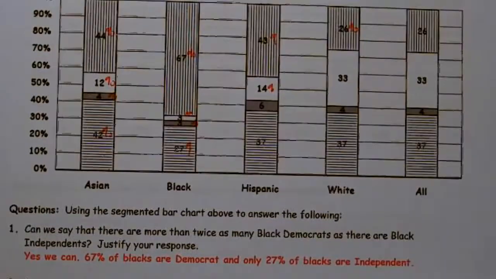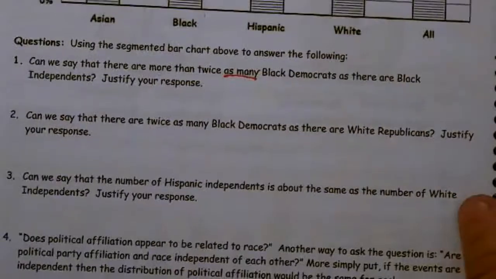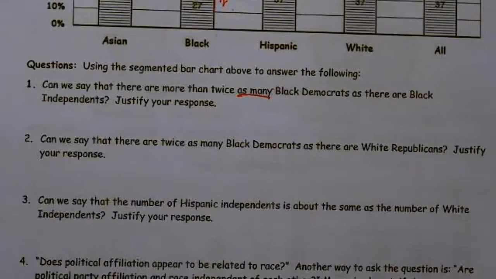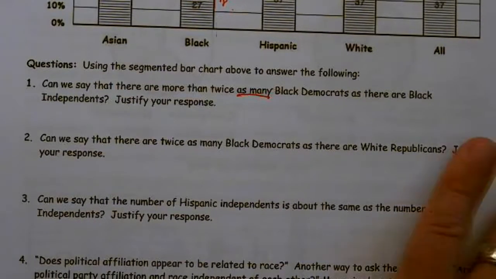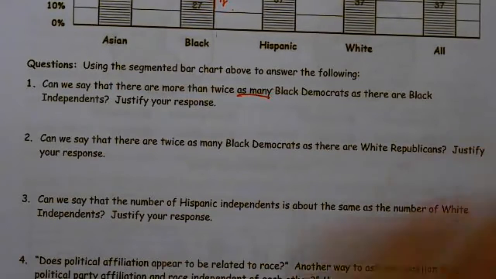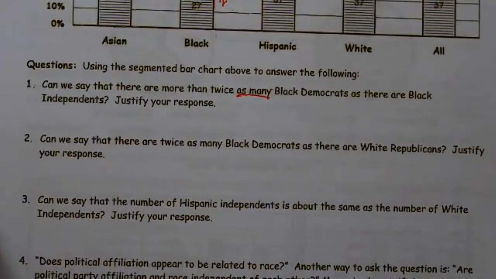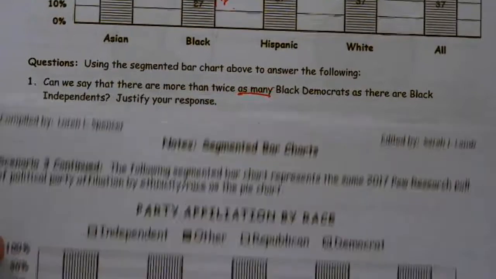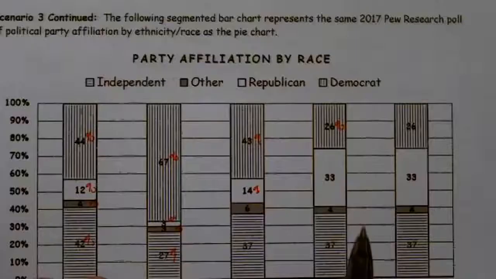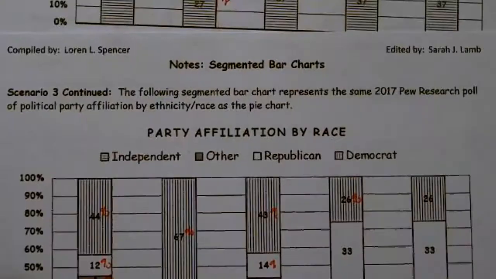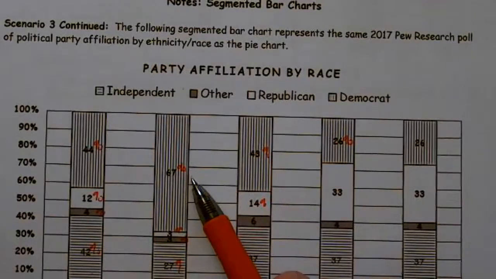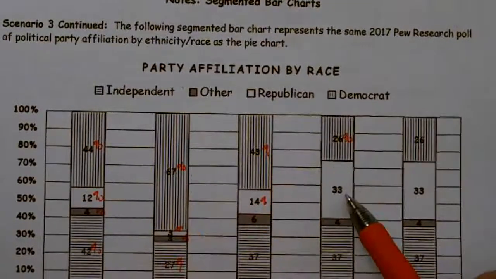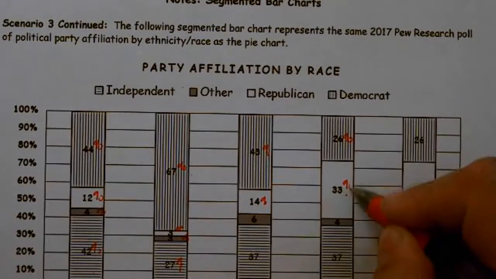The next problem says, can we say that there are twice as many Blacks as there are white Republicans? All right, and we have to be really careful there. When I look at the Black Democrats, we have 67%, and I have 33% white Republicans.